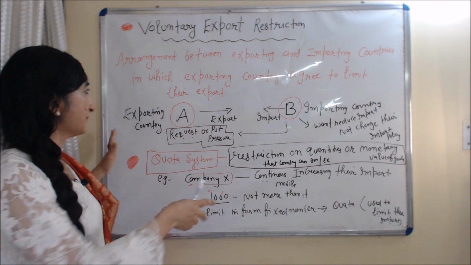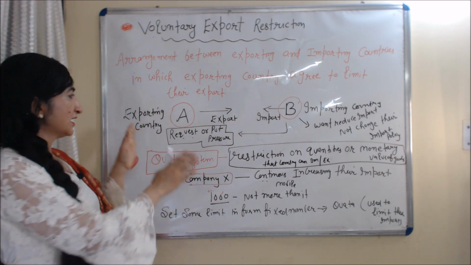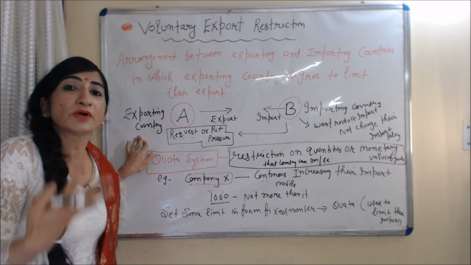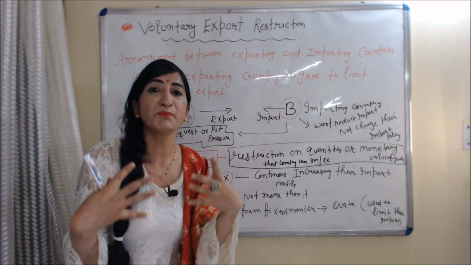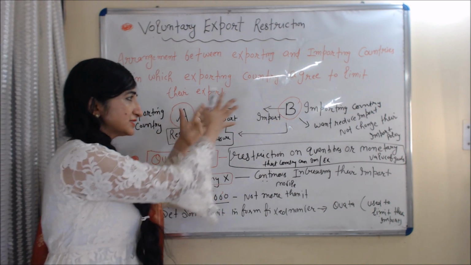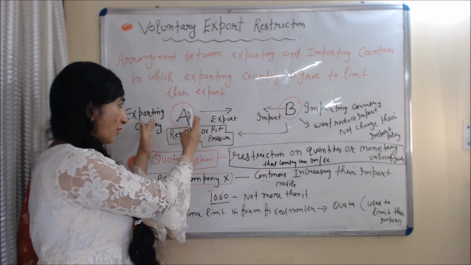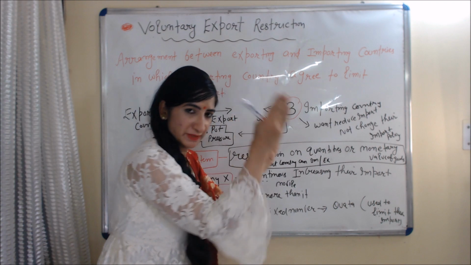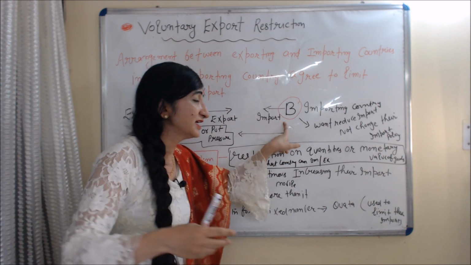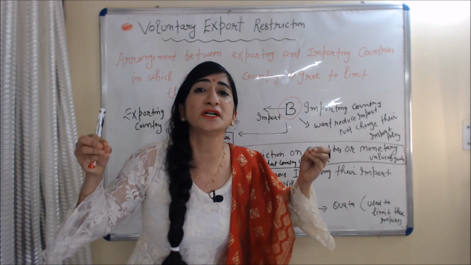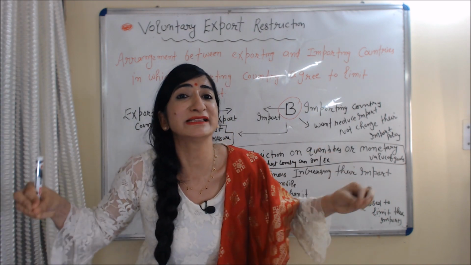Okay, for example, there are two countries, country A and country B. Country A is the exporting country and country B is the importing country. Country A is exporting to country B. As we know, export of A is import of B. And country B wants to reduce the amount of import in their country.